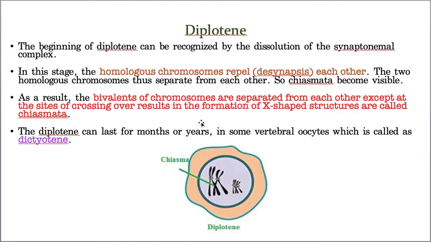Now they want to detach, so the synaptonemal complex starts breaking. See, I clearly mentioned the homologous chromosomes start repelling, that means they start detaching. By dissolving the synaptonemal complexes, that's why it is called desynapsis. That means the synaptonemal complex is breaking, so that the chromosomes start repelling each other. See, they start repelling.